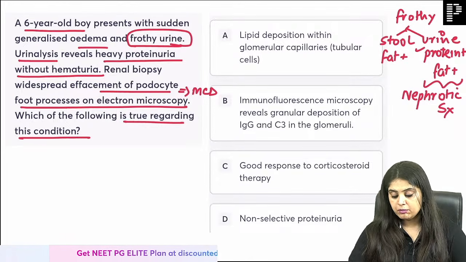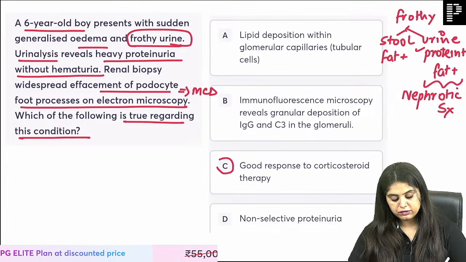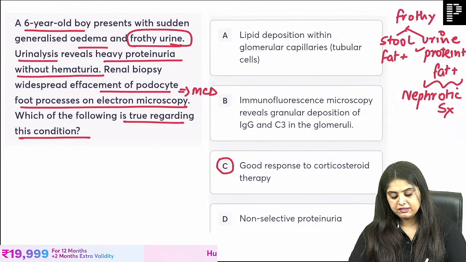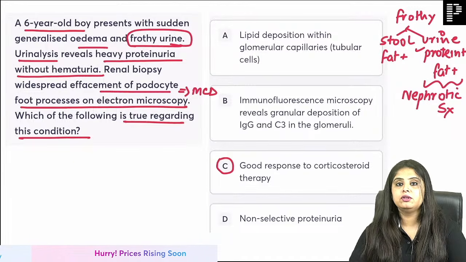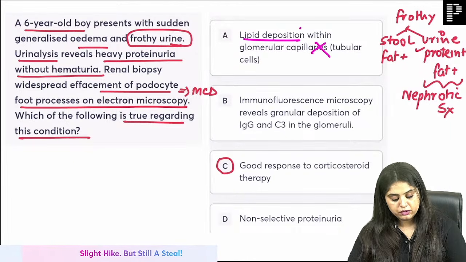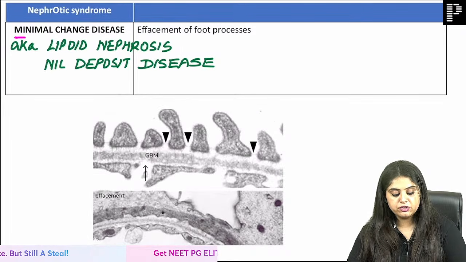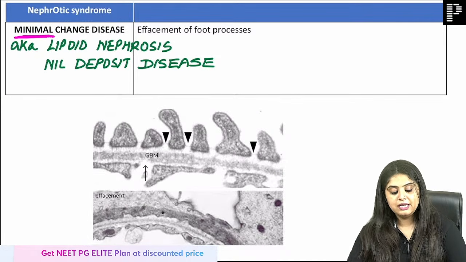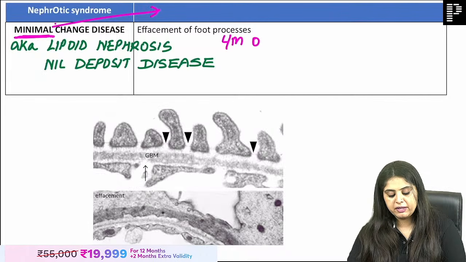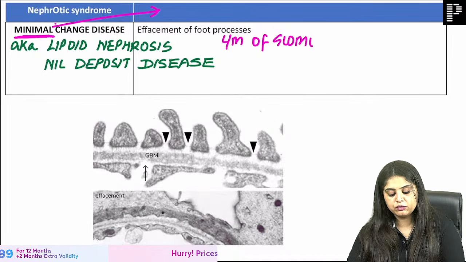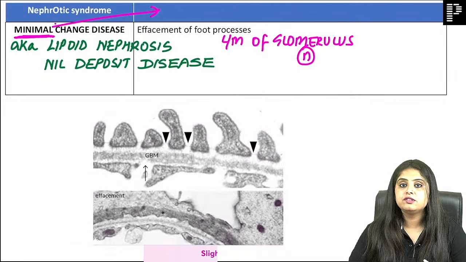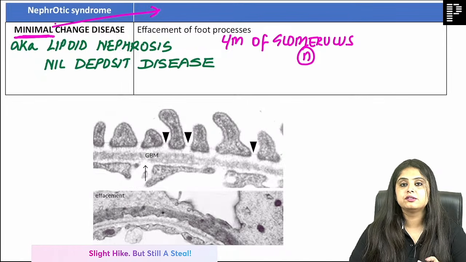As I realized, most of you answered C, which is a good response to corticosteroid, which is correct. If I read other options, I will see lipid deposition within the glomerular capillaries. This is partly correct and partly wrong, because all of you made it what? You made it minimal change disease. The reason for calling it minimal is because the light microscopy is otherwise normal. If you ask me, light microscopy of glomerulus, ma'am, that is normal. So then why did you call it minimal change disease? You should have called it no change disease. There is no change.